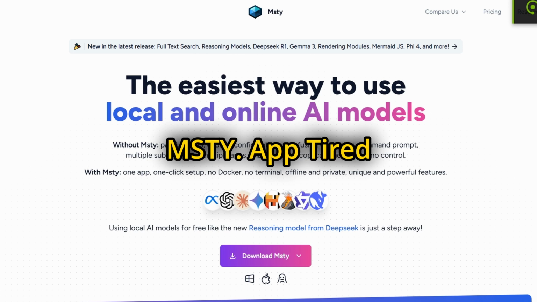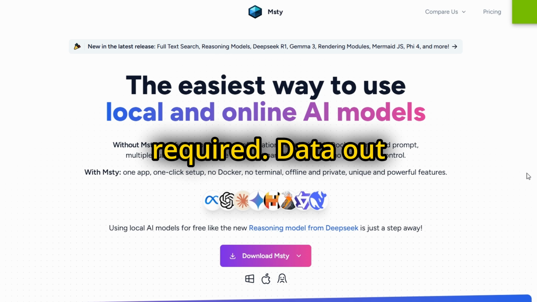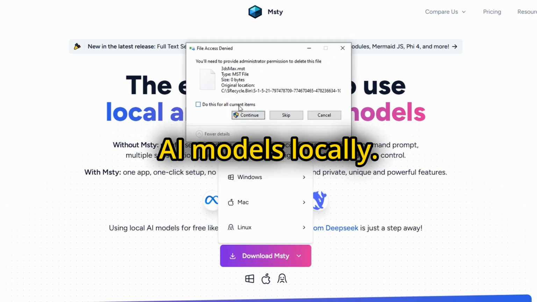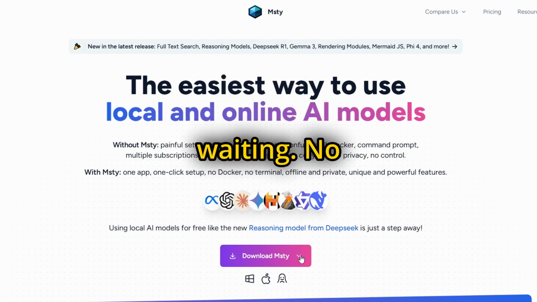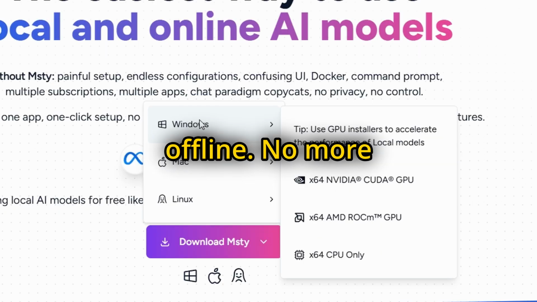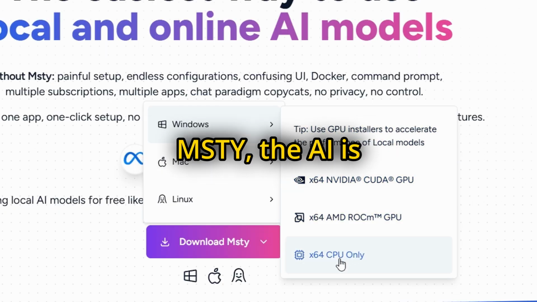Misty App. Tired of paying monthly for limited AI? Slow responses. Internet required. Data out of your hands. There's a better way. Misty lets you run powerful AI models locally, right on your own device. No subscriptions. No waiting. No internet needed. Just fast, private, and unlimited AI, offline. No more relying on paid services that hold you back. With Misty, the AI is yours.